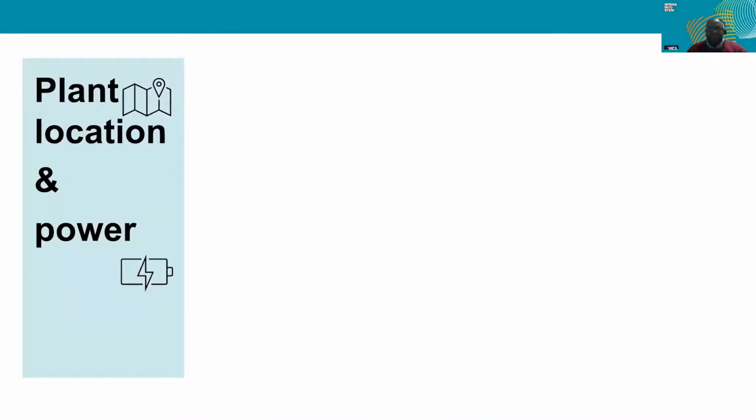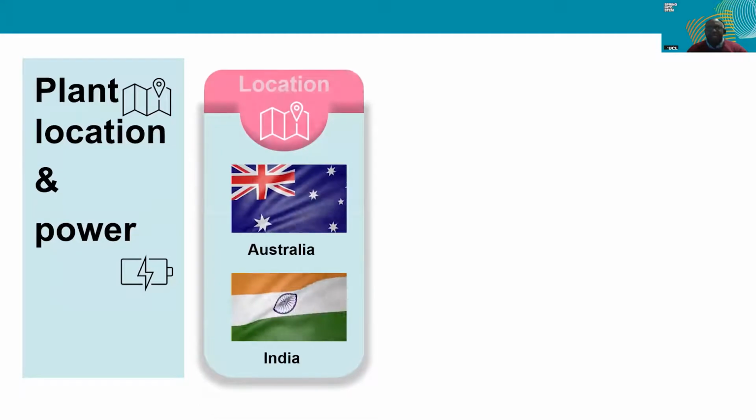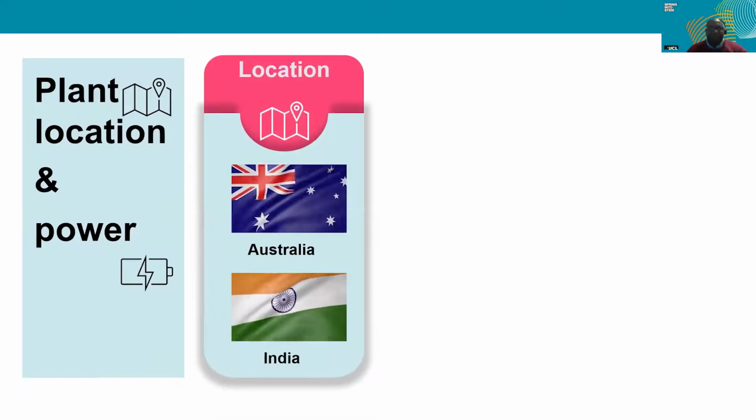Next, we got students to also think about where they were going to locate their plant and how they were going to power that plant. In terms of location, the Bentham board, which is our teaching team, specified 2 locations in Australia and in India. Of course, there were a variety of resources available in both locations, and students had to work through what was available to them, thinking about the sustainability of the process they wanted to put together, to eventually settle on a particular location for their plant.